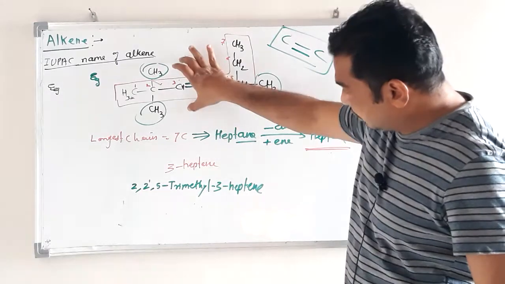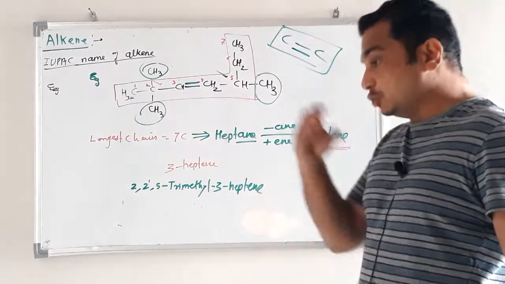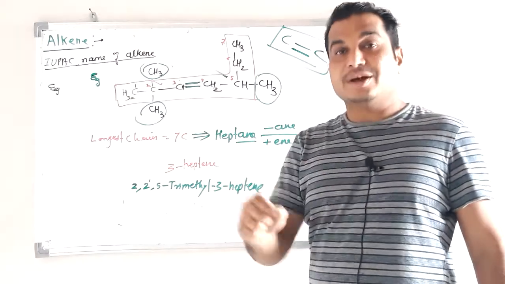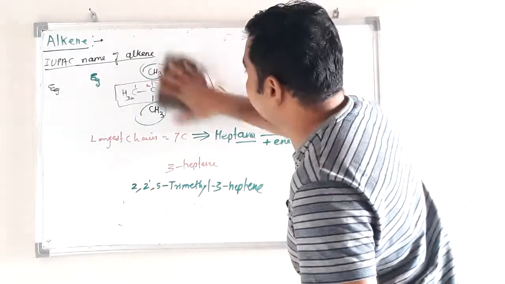Students, again I want to take one example. From a structure we have given the IUPAC name, and if the IUPAC name is given, then we have to draw the structure. Let us try one example, as in alkane.